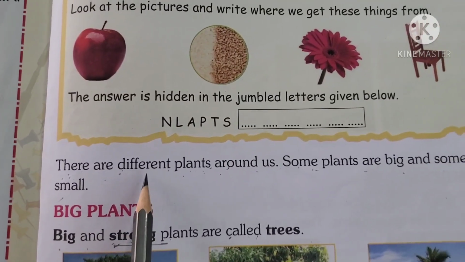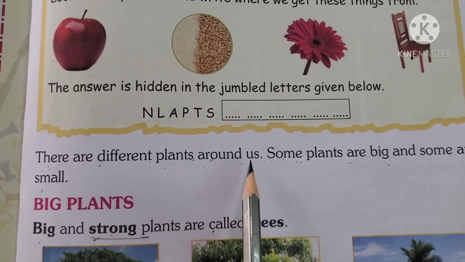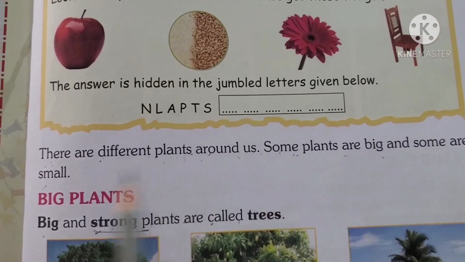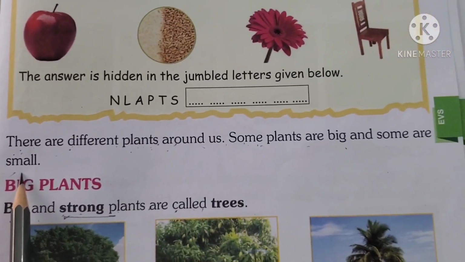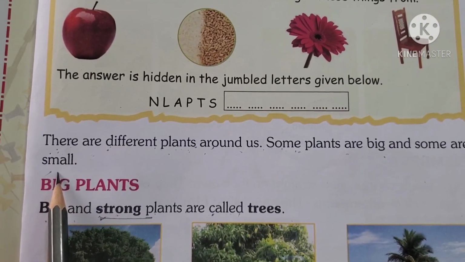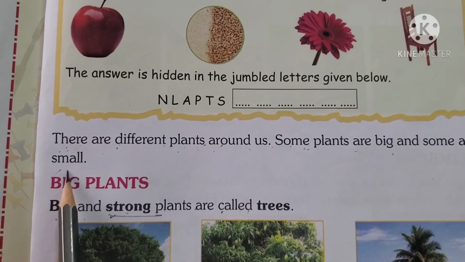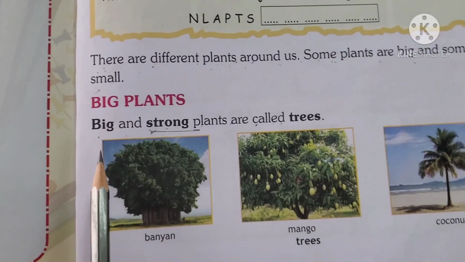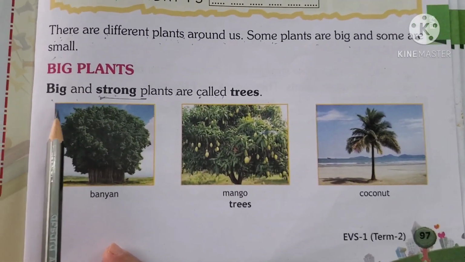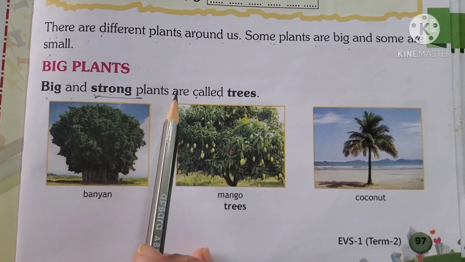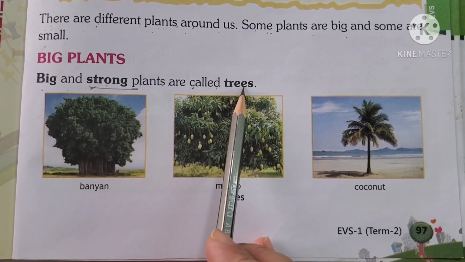There are different plants around us. Some plants are big and some plants are small. Have you ever noticed it, children? Some plants are big around us and some are very small. Now we will learn about big plants. Big and strong plants are called trees.